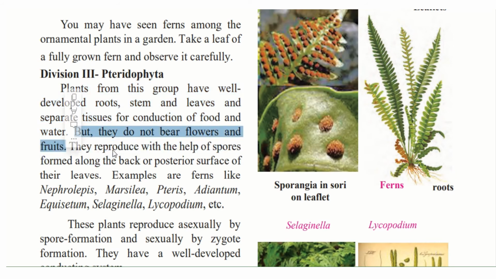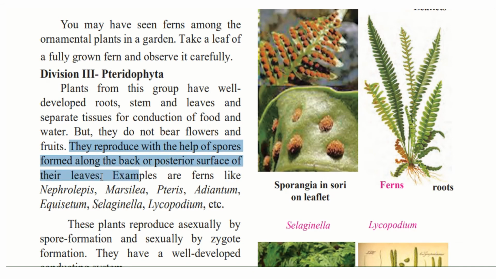So you will not find any flowers or fruits in them, and therefore they do not have seeds. So how do they reproduce? They reproduce with the help of spores formed along the back or posterior surface of their leaves.